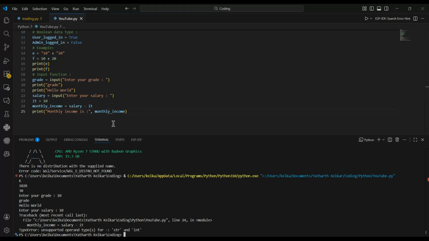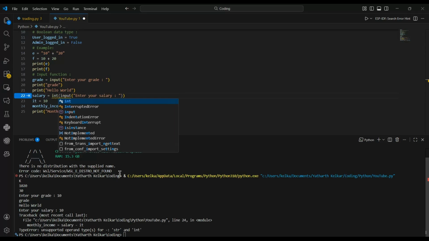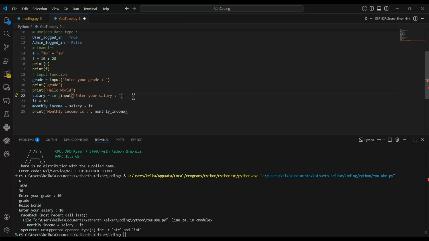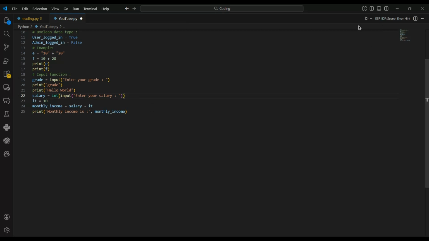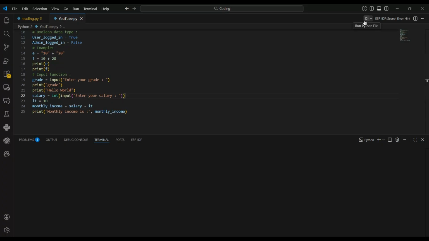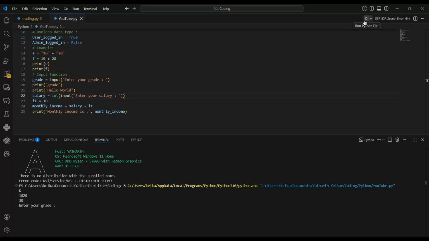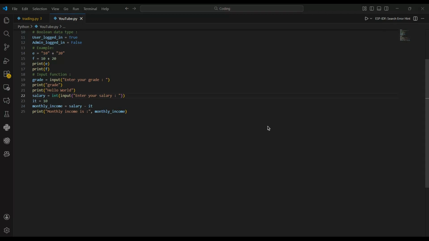But if we just wanted to print the salary, then we don't really need to convert it into a different data type. So how do we convert it? We put int, and we put a bracket over here, and close the bracket over here. And now there won't be an error because, like I mentioned earlier, we can only perform operations with numbers, not with strings. 10, let's say 10 again. Your monthly income is 0 because the income tax is 10. So now this is why typecasting is important.